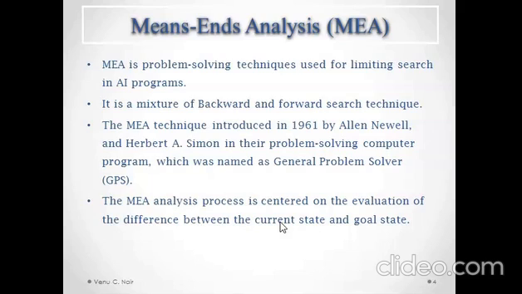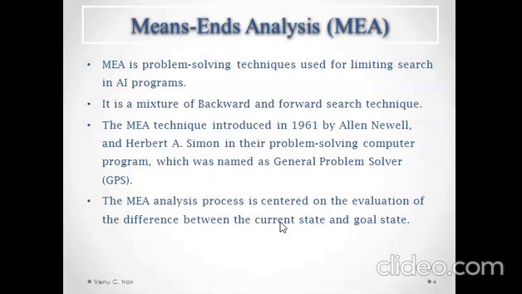And we have to apply operations on these differences. Suppose there are 5 differences between the current state and the goal state. We have to apply 5 operations on these differences so that these differences can be reduced or minimized. On minimizing these differences, we get a new state, and that state is converted into the current state.